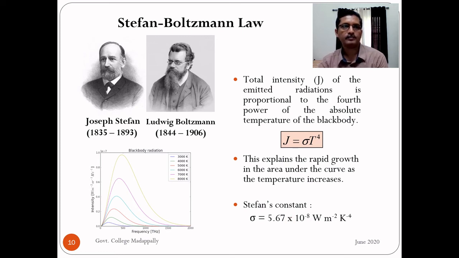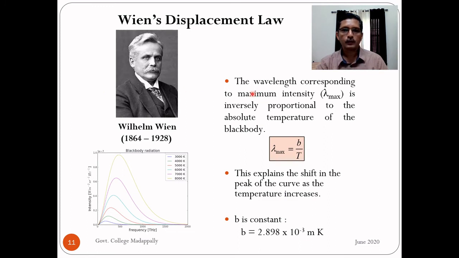This is the Stefan-Boltzmann law. The fourth feature was explained by Wilhelm Wien, called Wien's displacement law. This is the law: the wavelength corresponding to maximum intensity, let us say lambda maximum, is inversely proportional to the absolute temperature of the black body. That is, lambda maximum is proportional to 1 by T, or equal to some constant by T.